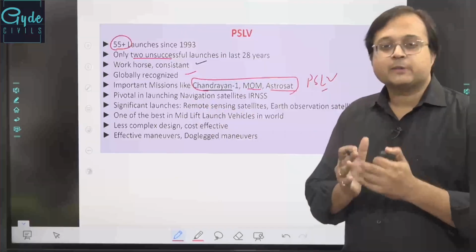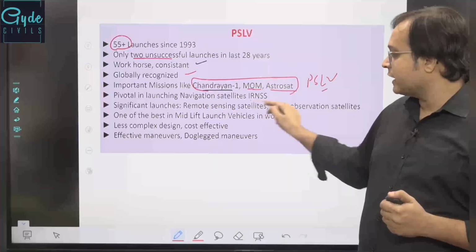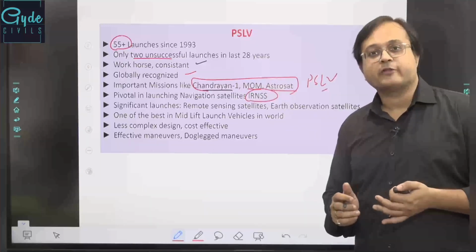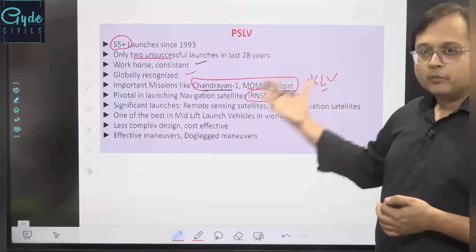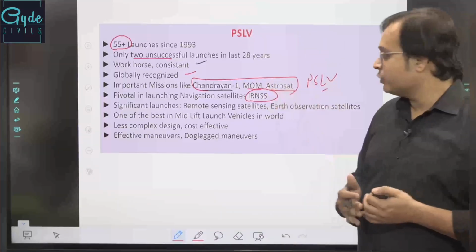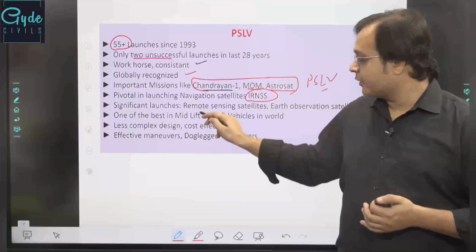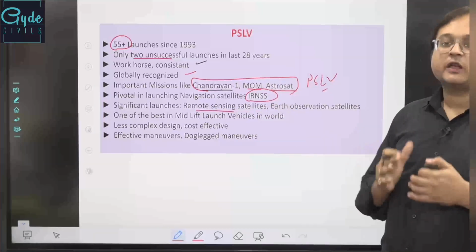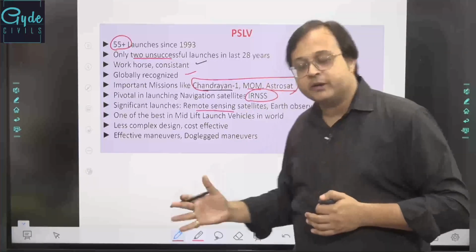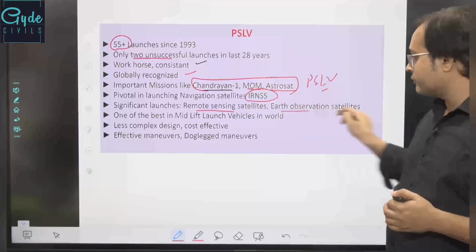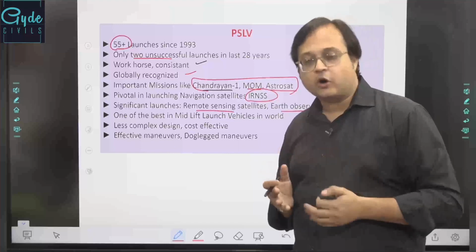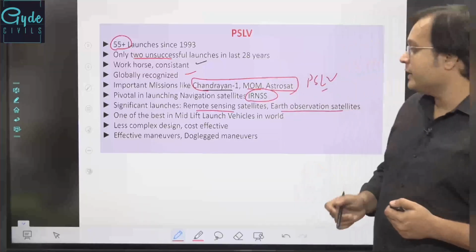It also had a pivotal role in launching the satellites for the Indian remote sensing satellite system, and the NAVIC system that we have right now, the Indian GPS system. Majority of it, in fact all of it, has been launched by PSLV only. It has also launched remote sensing satellite systems, the IRS 1, 2 and 3 series, and Earth observation satellite systems, Cartosat, ResourceSat, etc. All of them are taken up by PSLV.